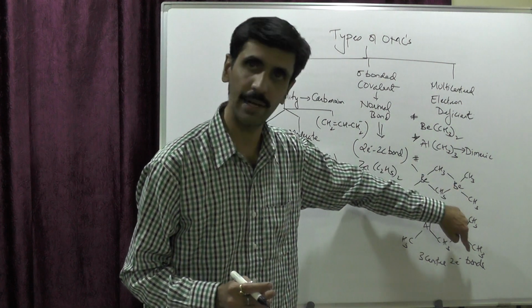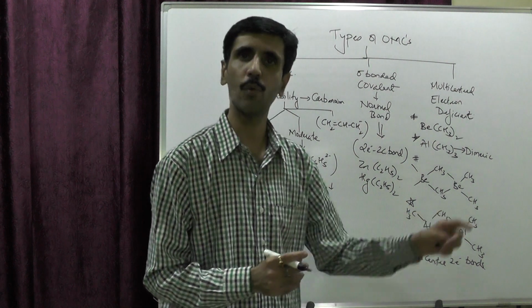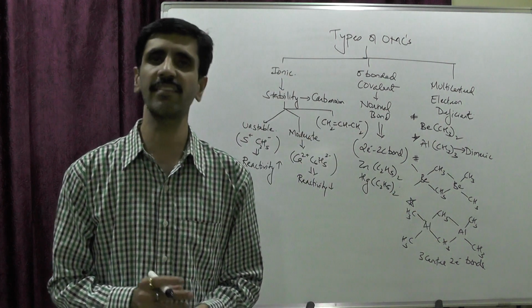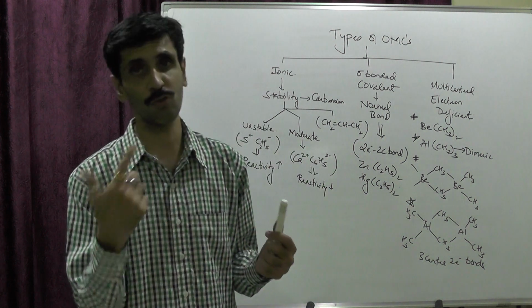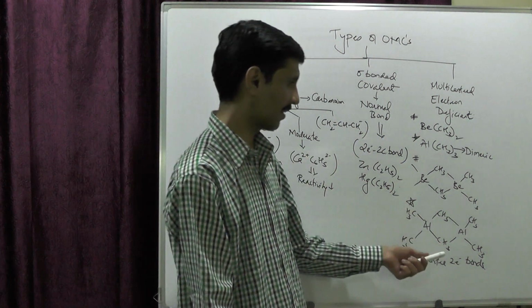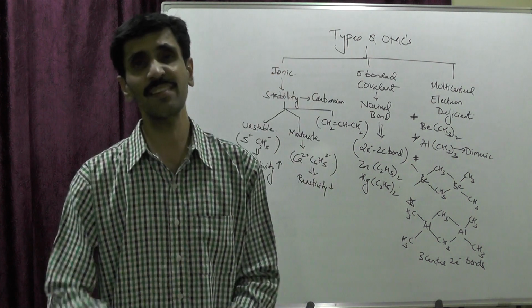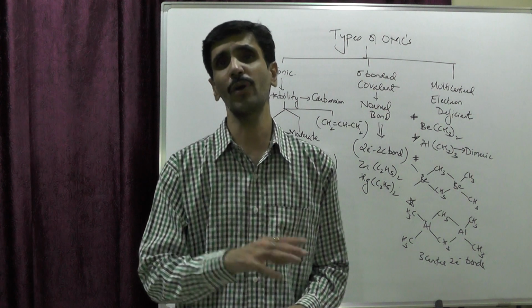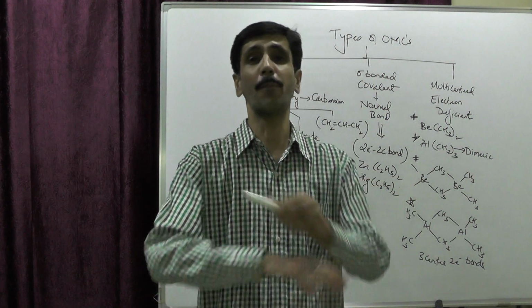If you can see this, these are terminal ones, this also is a terminal one, so 4 of them are terminal ones, and these 2 are bridging ones. If you make a comparison between the bridging and the terminal ones, the terminal ones come out to be much stronger. And the bridging ones are the 3-center, 2-electron bonds. Alright, so this is very short. I have given you an insight, not a detailed explanation.